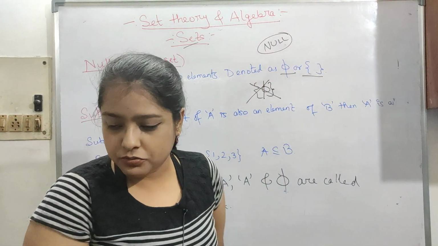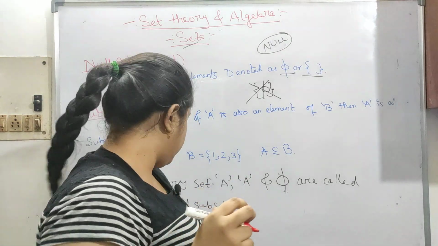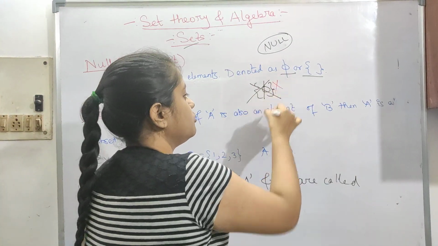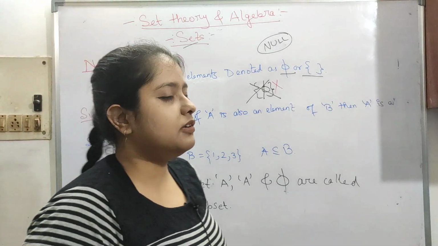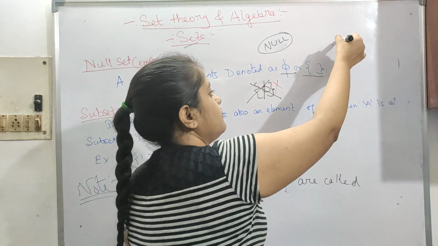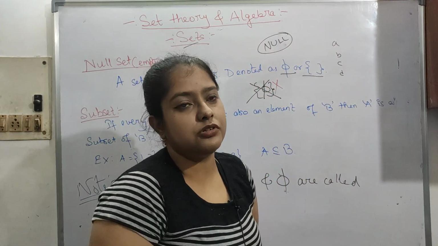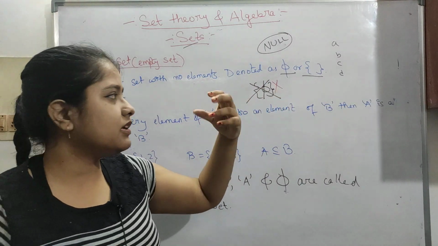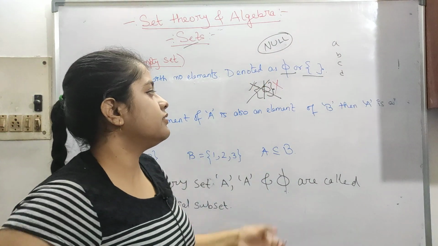This is a huge mistake people make. Use only phi or empty braces, but not both. This is very important in TOC also, because I used to make these mistakes too. In some test series there were options A, B, C and D, and I chose the wrong one, which was the null set.